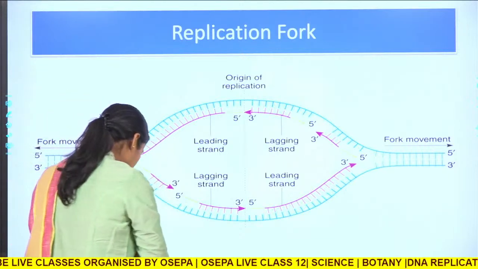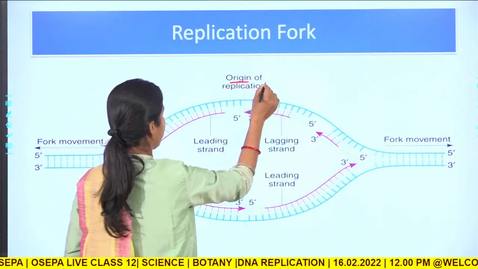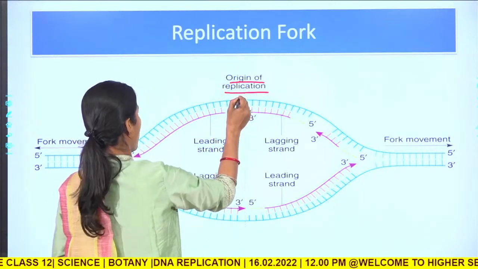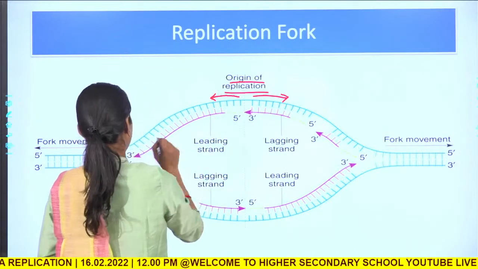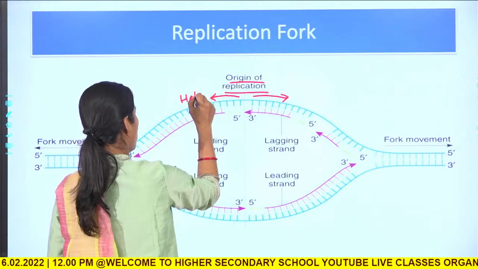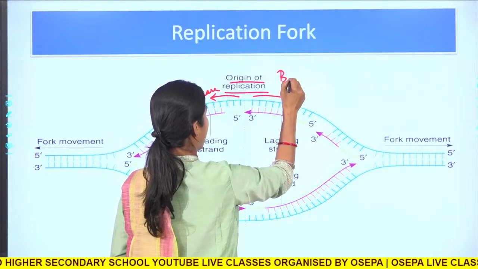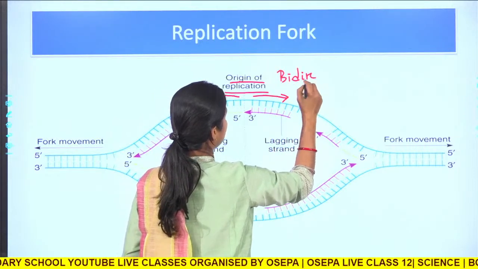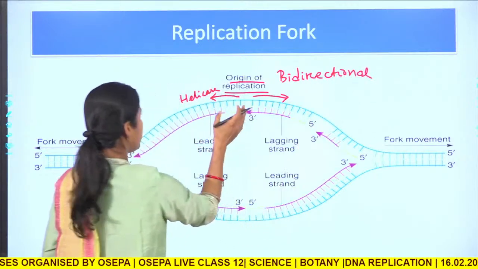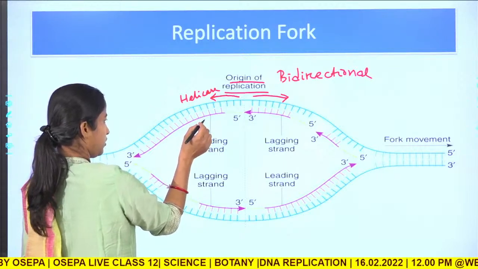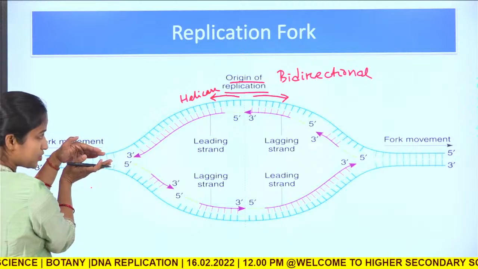If this is the origin of replication, then from this point the helicase enzyme will go on, as I showed you, in both directions, as the replication is bidirectional. It will go on opening the double stranded DNA. Now you see here these are double stranded.